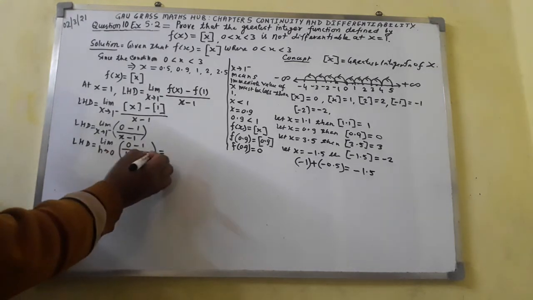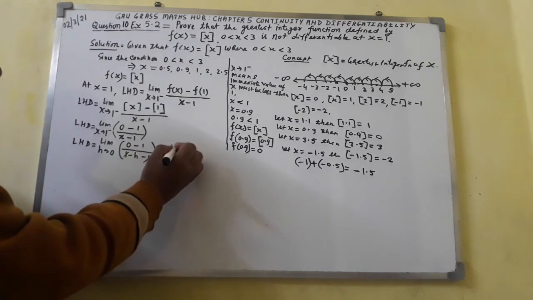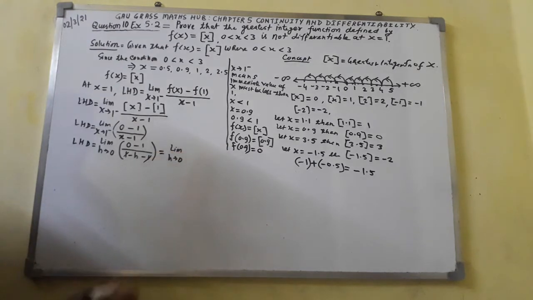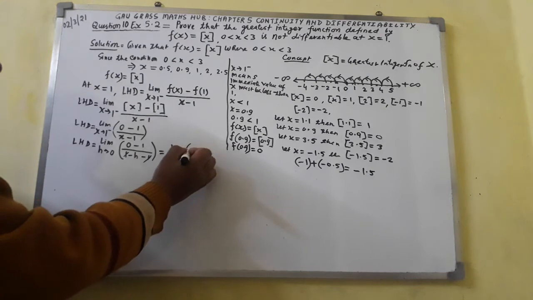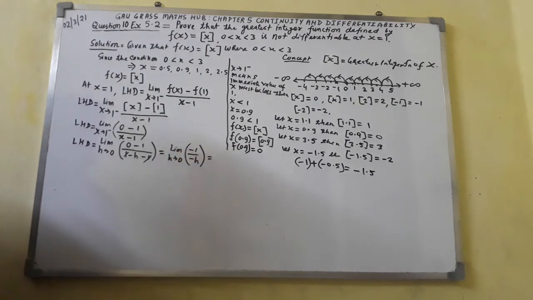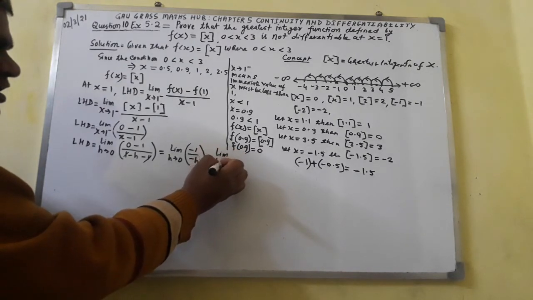Plus 1 minus 1 will cancel out. So here, limit h tends to 0, in bracket you will get minus 1 over minus h, which comes out to be limit h tends to 0